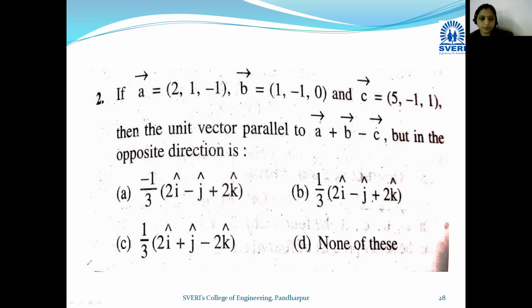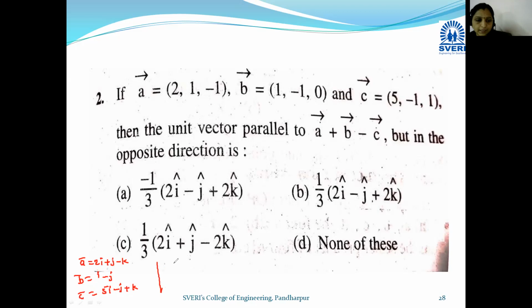So see what is a bar from the given. A bar is nothing but 2i plus j minus k. B bar is i minus j plus 0k, and c bar is 5i minus j plus k. Okay, these are the given three vectors in terms of components. Firstly, we find the vector a bar plus b bar minus c bar, because we are going to find the unit vector of this vector.